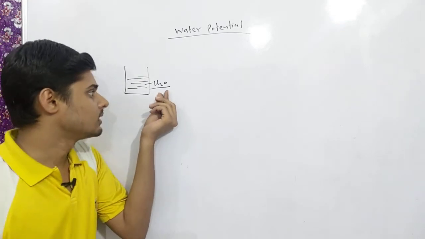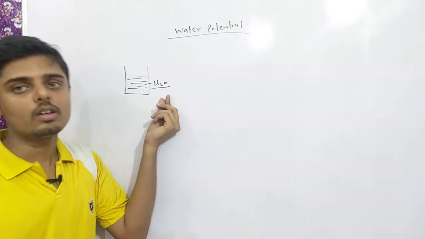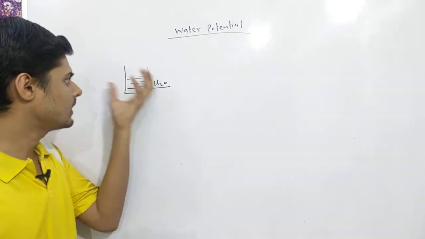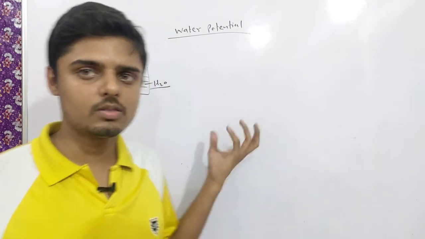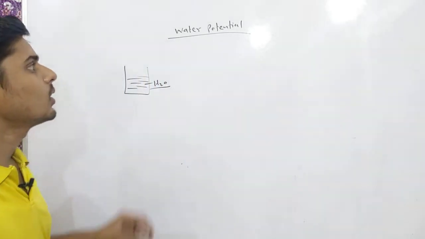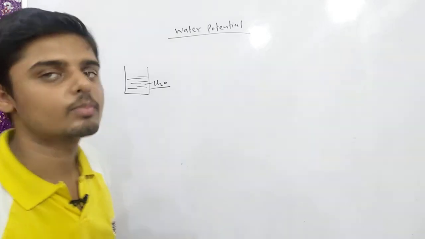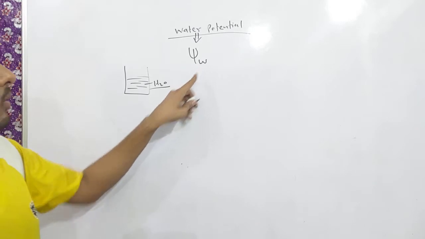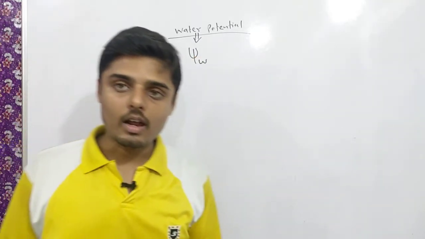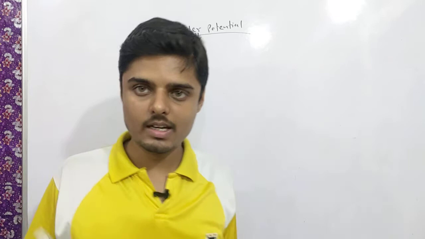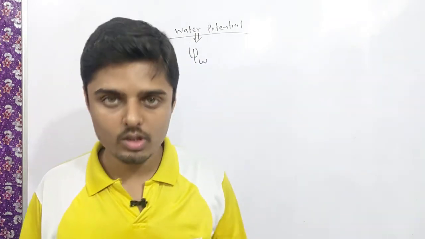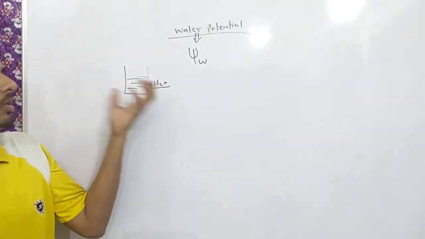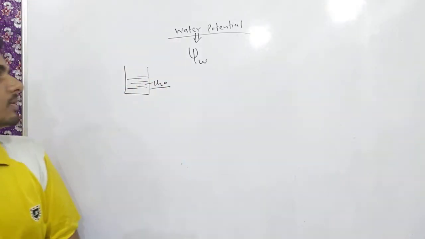So these water molecules are randomly moving, that's why they have kinetic energy, and due to that the entire water system, this body, has a certain amount of energy, which is denoted as water potential. It is denoted by psi w. Psi w denotes water potential. And how does it originate? It originates due to the motion of water molecules, which causes energy in this system due to the random movement of these molecules.